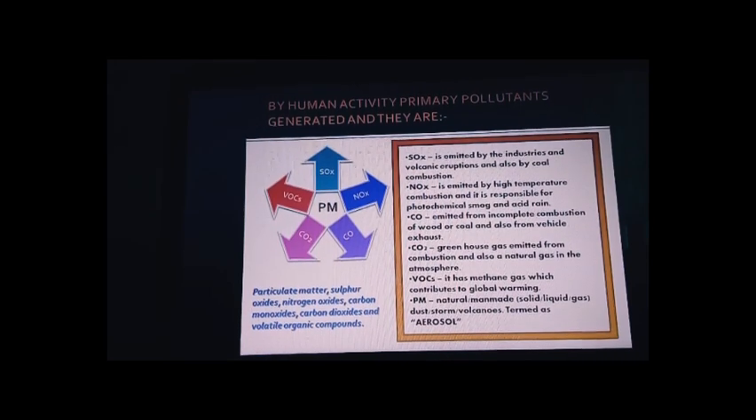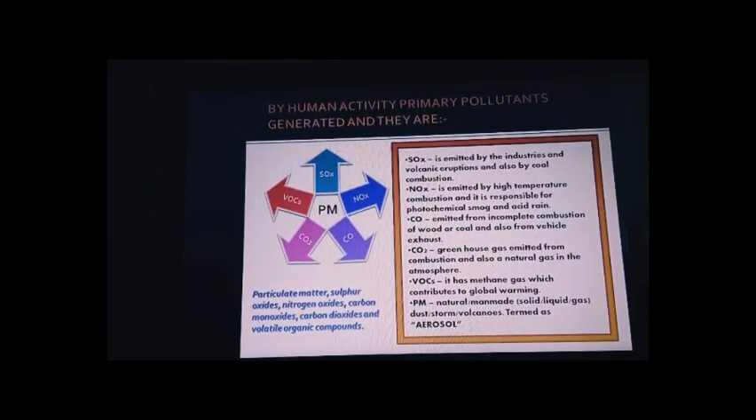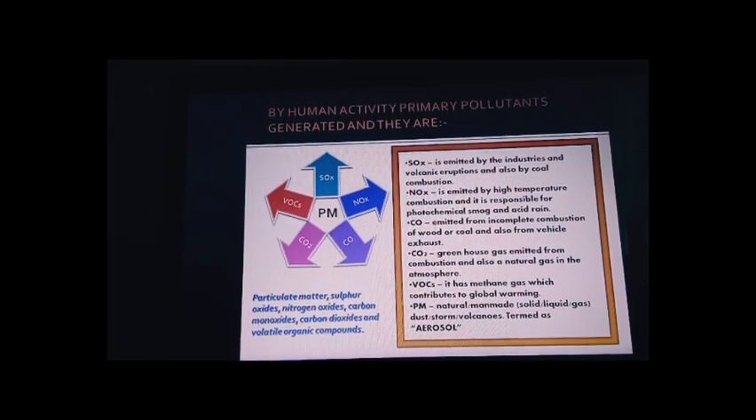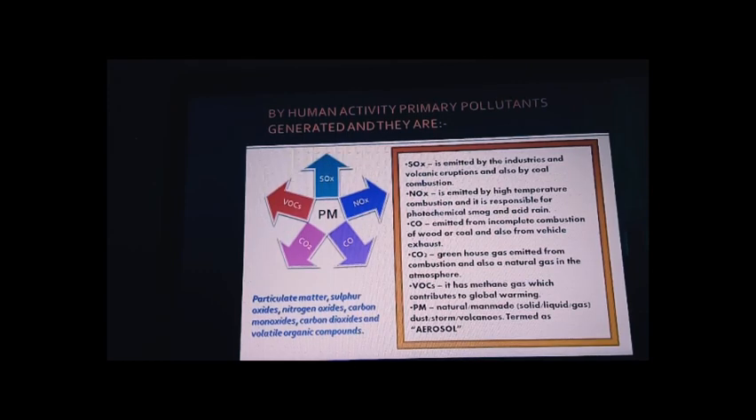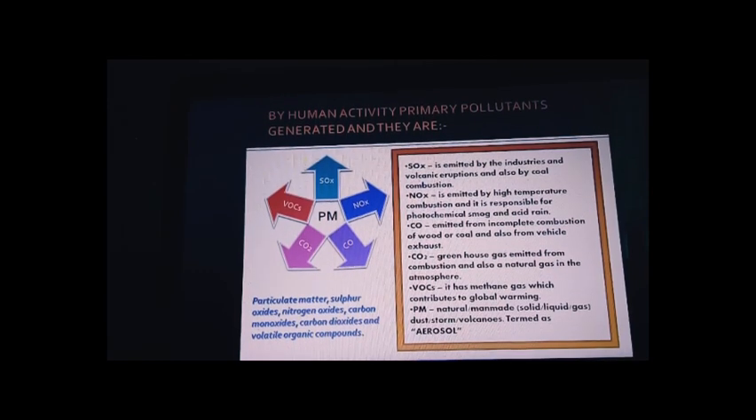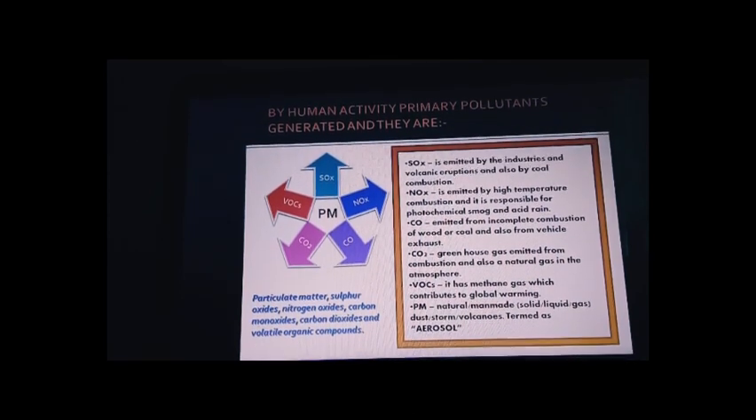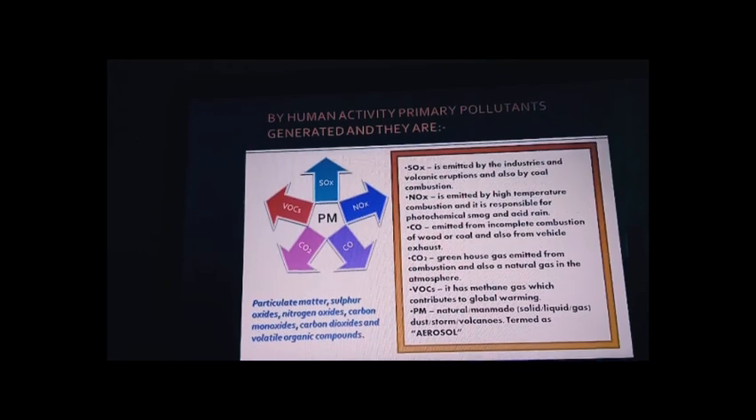Okay, friends. What about carbon monoxide? Carbon monoxide is emitted from the incomplete combustion of wood or coal, and also from vehicular exhaust. CO2 is a greenhouse gas; though it is present naturally in the atmosphere, it is also emitted additionally by combustion processes. What about volatile organic compounds? They include methane gas, which also contributes to global warming.